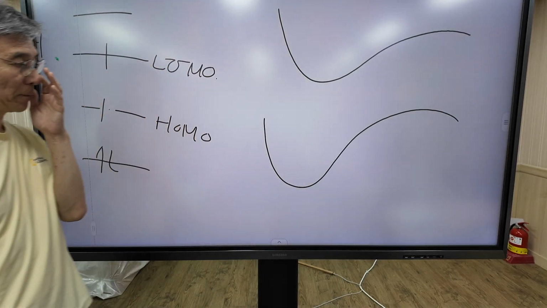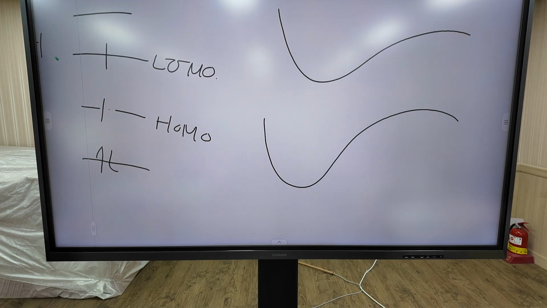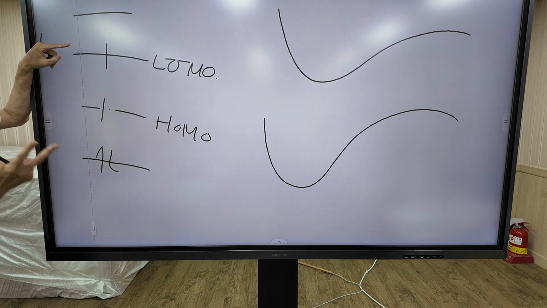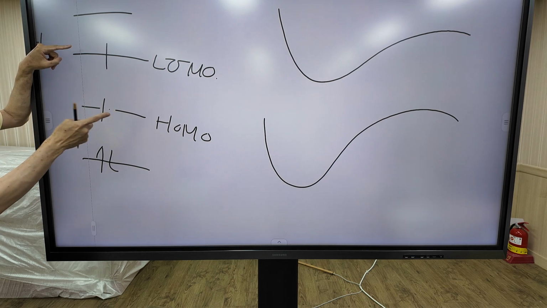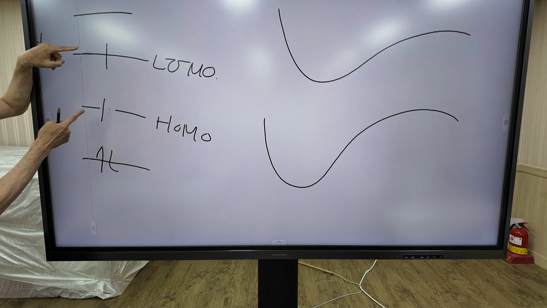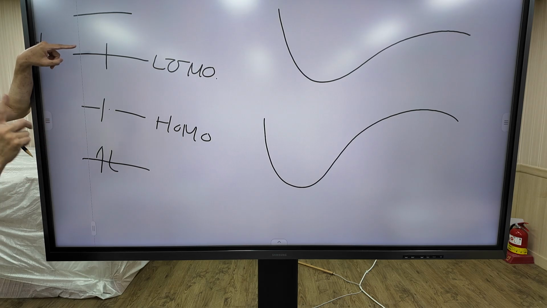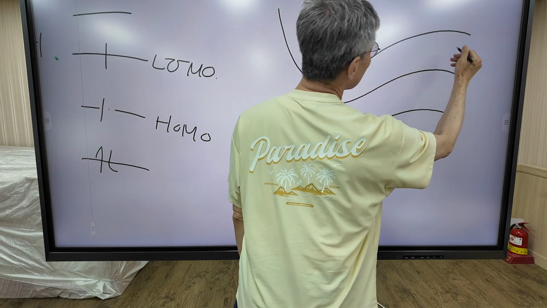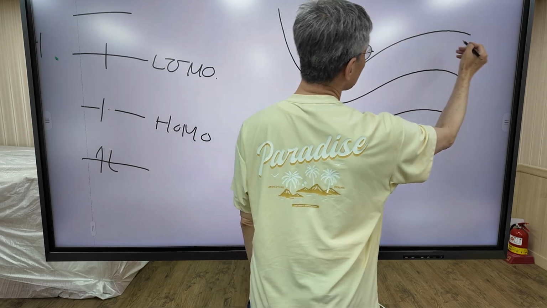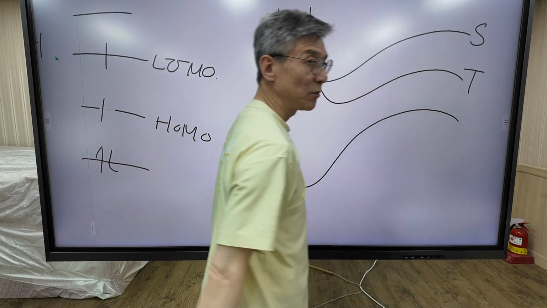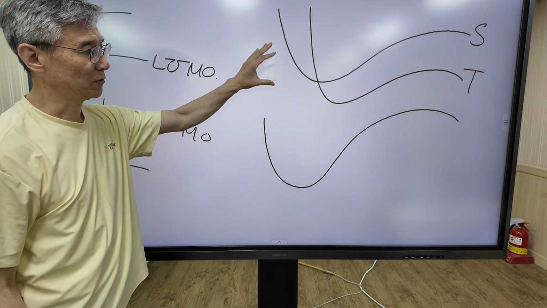But I want to say that with this configuration, we must draw two potential curves, not a single one. This is today's topic. With this configuration, two potential energy curves arise, not a single one. The potential curve which is higher is called singlet, and the lower is called triplet. This is today's topic.